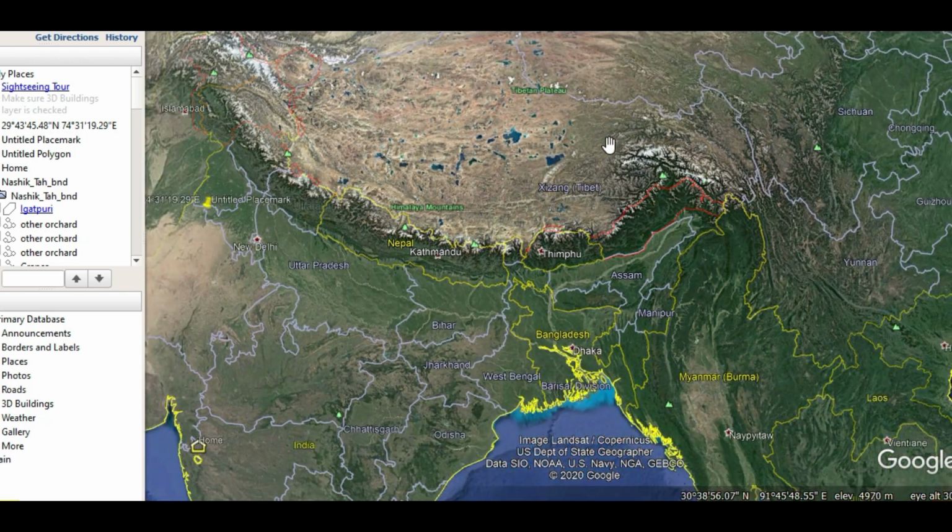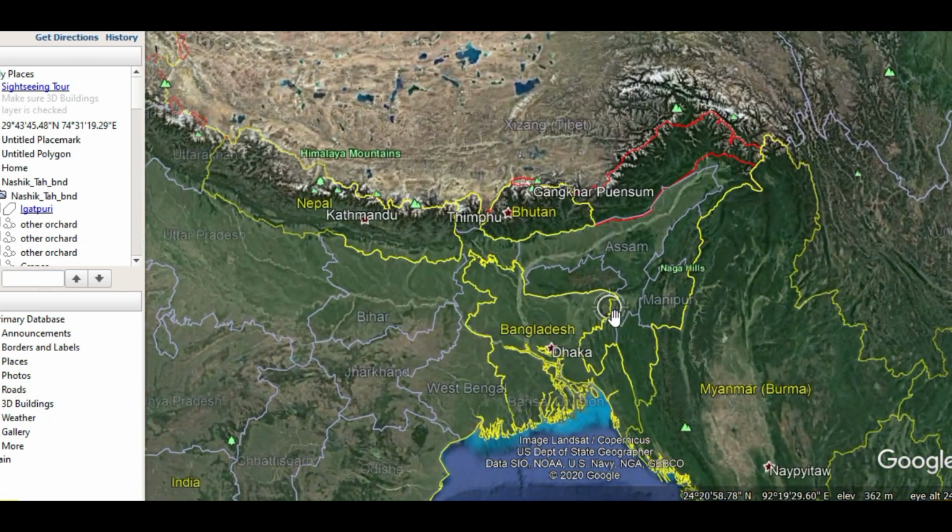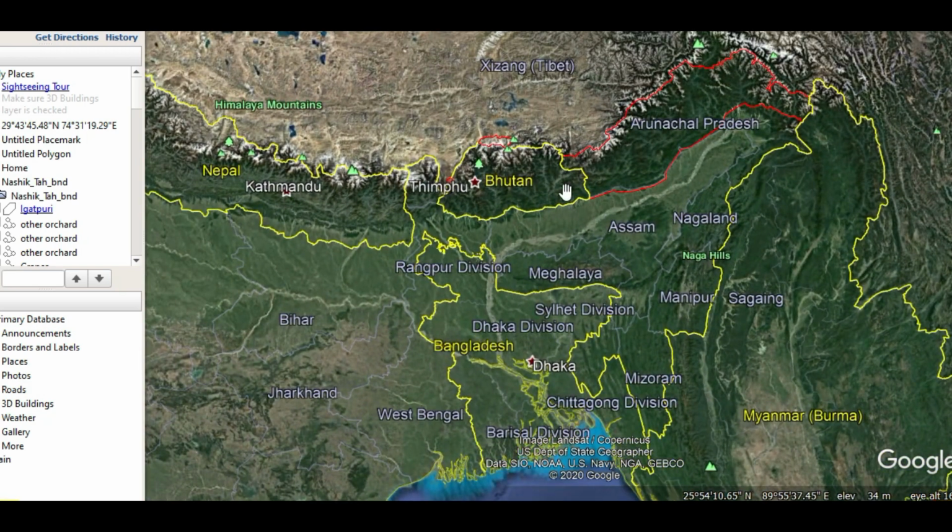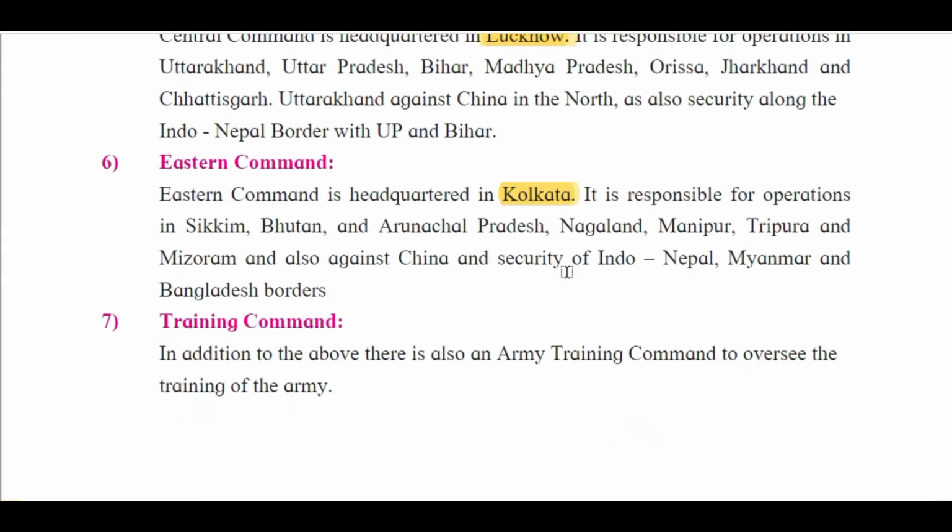So this Eastern Command takes care of all these international borders in the northeast and the eastern part of our country. Jharkhand, West Bengal, all seven sister states of Northeast India, and also Sikkim come under the Eastern Command. I hope it is clear to you.